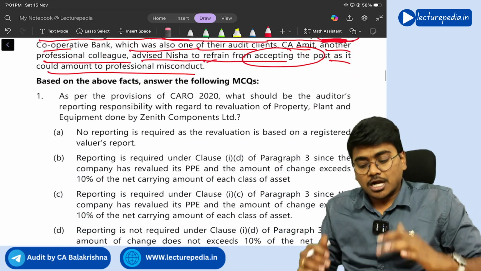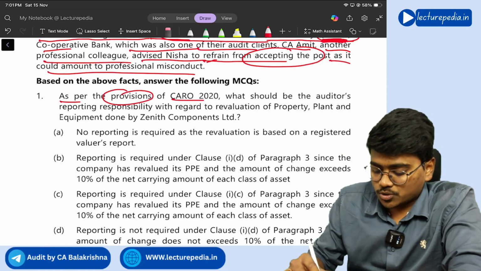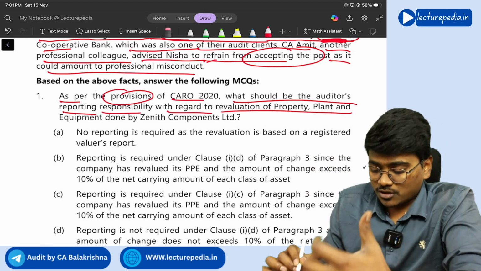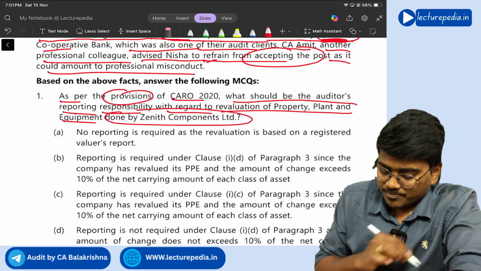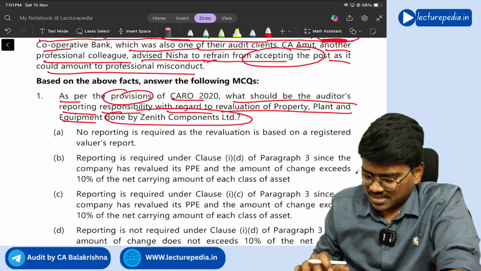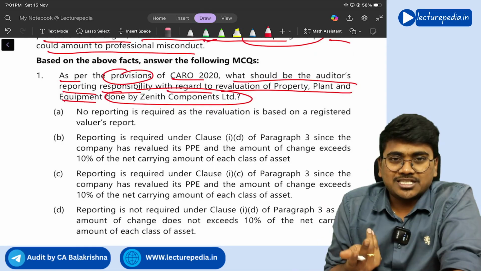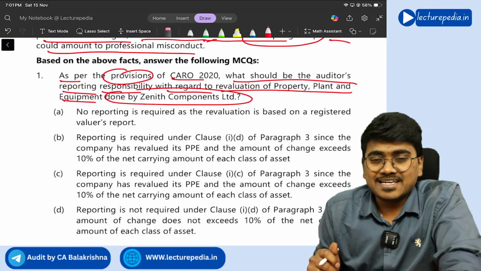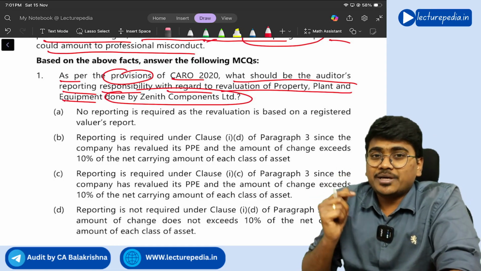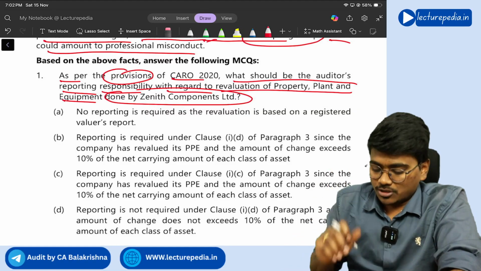Okay. Now, based on that scenario, let us solve the MCQs. As per provisions of CARO 2020, what should be the auditor's reporting responsibility with regard to revaluation of property, plant and equipment done by Zenith? You will report in clause number 1 because more than 10% increase has occurred. Now, they have given clause 1, subclause D or subclause C. It is subclause D, right? Subclause C deals with the title deeds should be in the name of company. Whereas subclause D deals with 10% or more change, right?